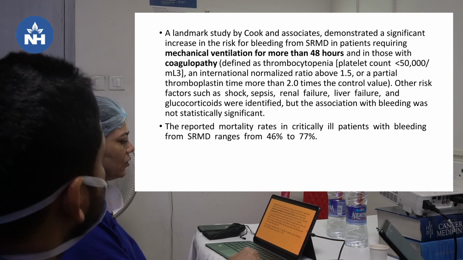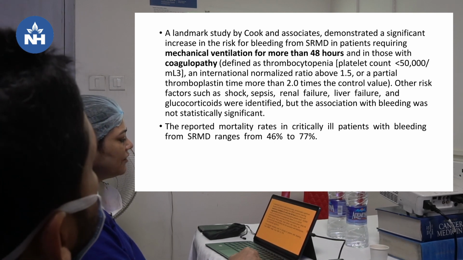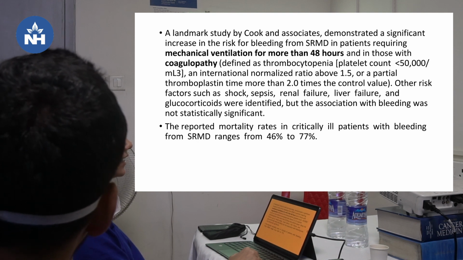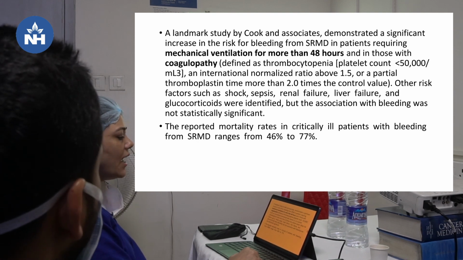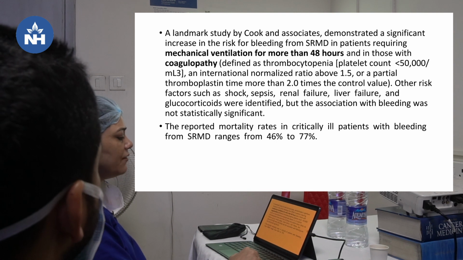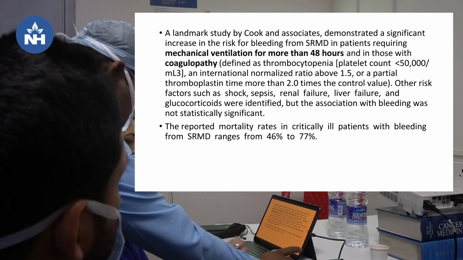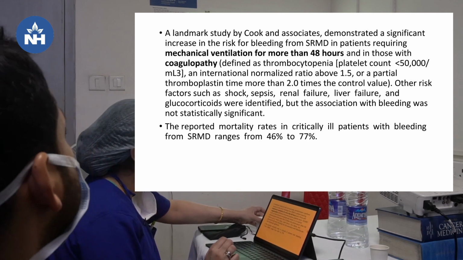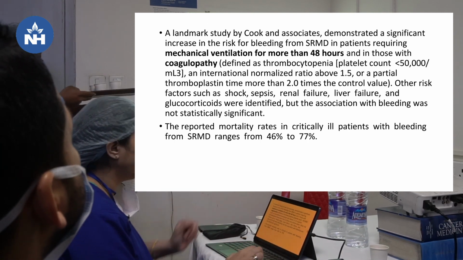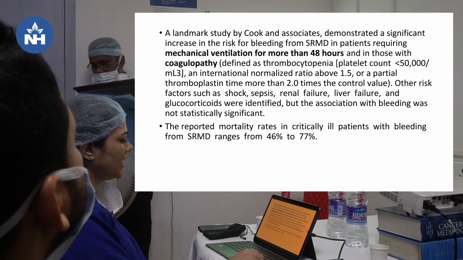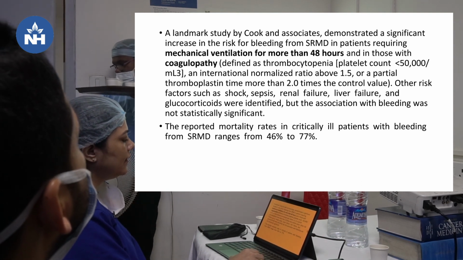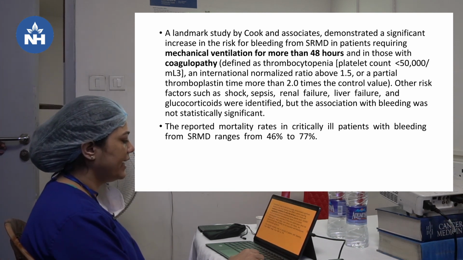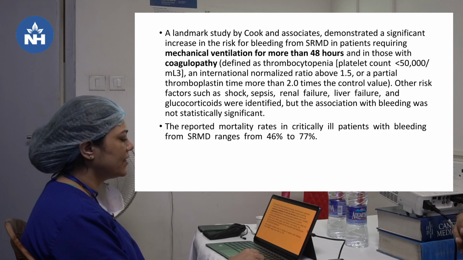So, a landmark study by Cook and associates demonstrated a significant increase in the risk of bleeding from stress-related mucosal disease in patients requiring mechanical ventilation for more than 48 hours and in those with coagulopathy. Coagulopathy was defined as platelet count less than 50,000 and INR above 1.5 or partial thromboplastin time more than 2 times the control value. Other risk factors such as shock, sepsis, renal failure, liver failure and glucocorticoids were identified, but association with bleeding was not statistically significant.